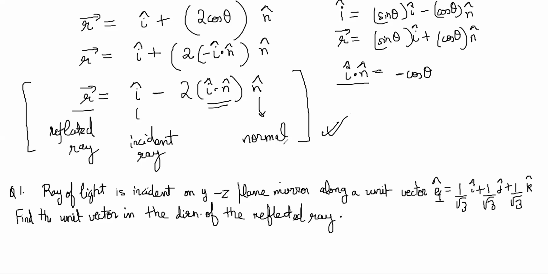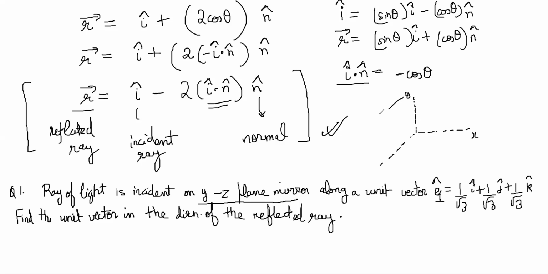Okay. So we can try to figure out the diagram for this also. The plane mirror was in the YZ plane, right? If you draw like this, y is this generally, x is this, and z is this.